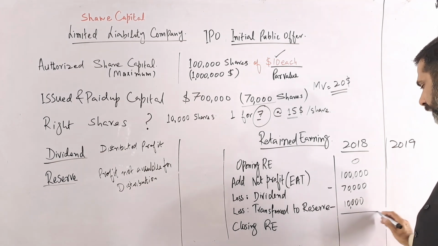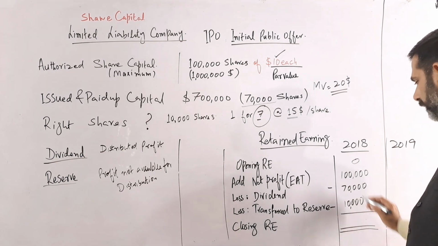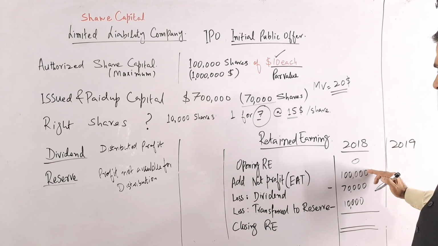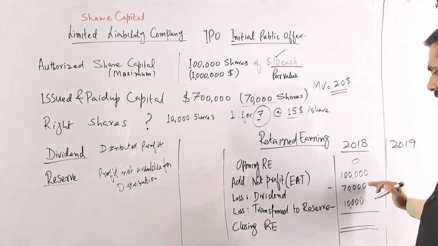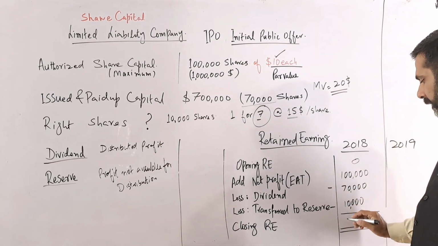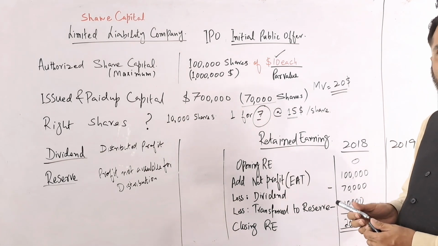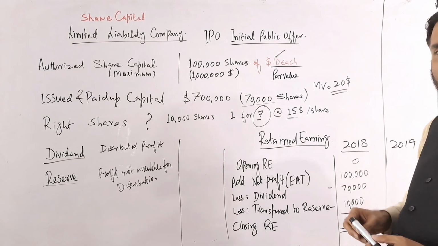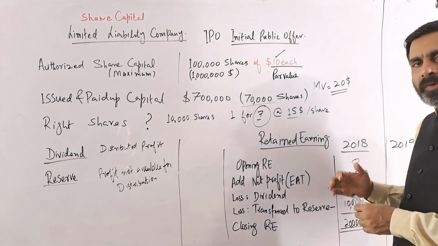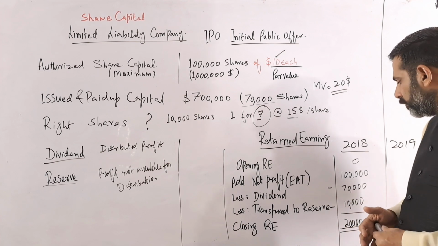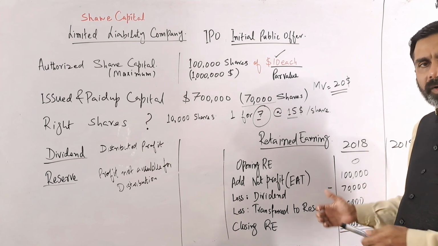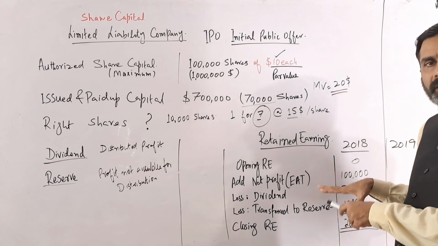So how much will the closing retained earning be? It will be 100 minus 70 minus 10, so 20,000 retained earning will be the closing balance. Out of the total profit of 100,000, some they distributed to the shareholders, and some they kept as a reserve, the general reserve.